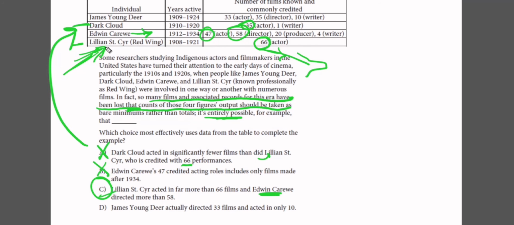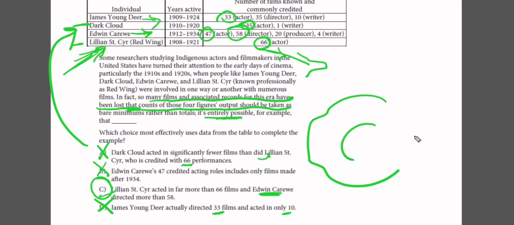We're going to go to D, because it says here James Young Deer directed 33 films and acted in only 10. So here acted in 33. No, this is the opposite of the argument, because the argument is that the number is more than what is presented, not less than what is presented. So this is not the correct answer.